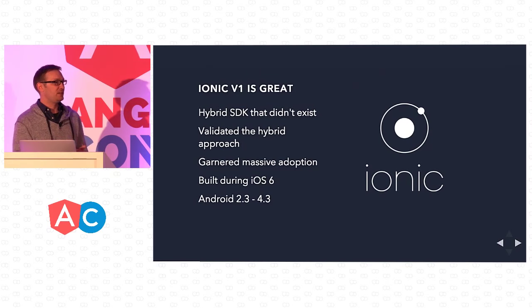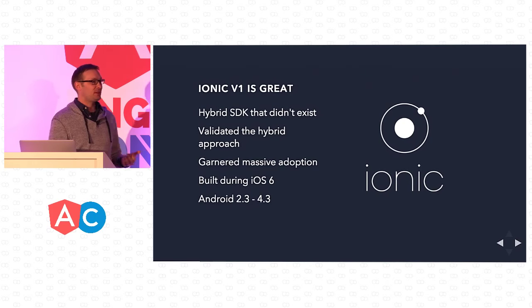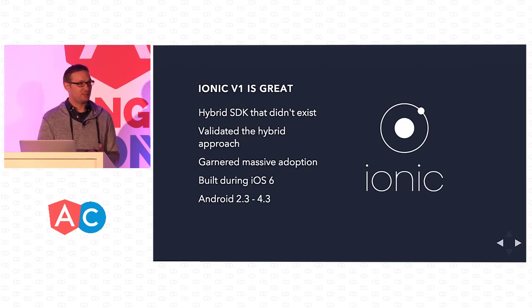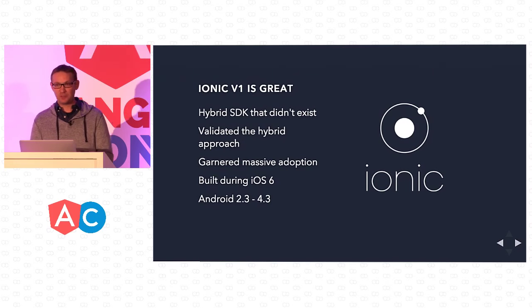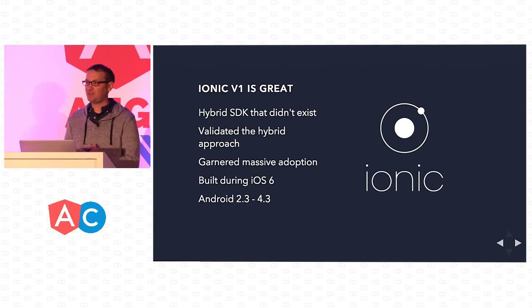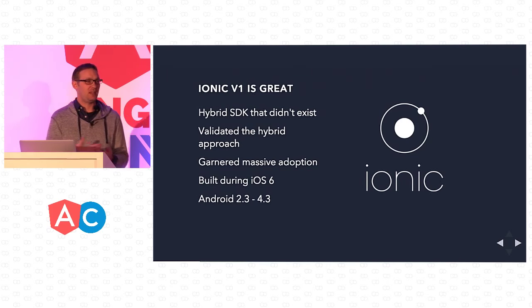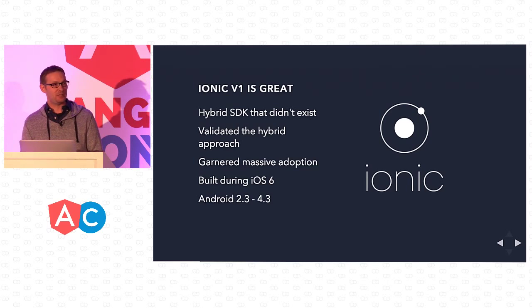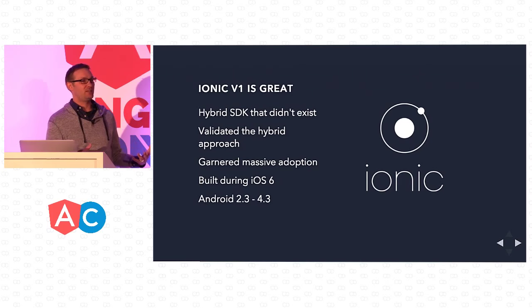However, Ionic 1 was built at a different time, which actually didn't seem that long ago, but in the world of the web space, and especially the mobile space, there's been quite a few changes. We were built during iOS 6, and iOS 6 had many different standards that are available, whereas today, and especially on Android 2.3 to 4.3, it was kind of lagging on what things we could take advantage of.